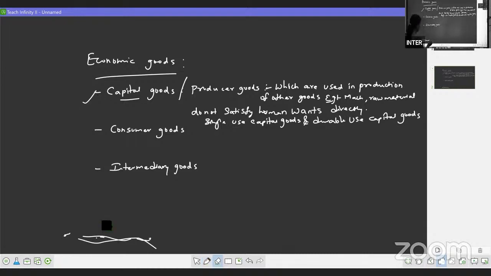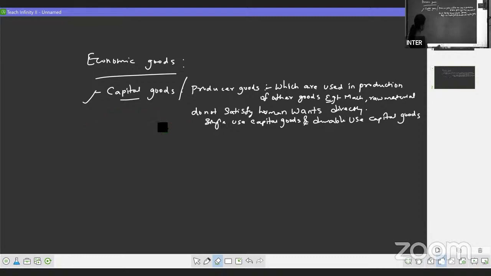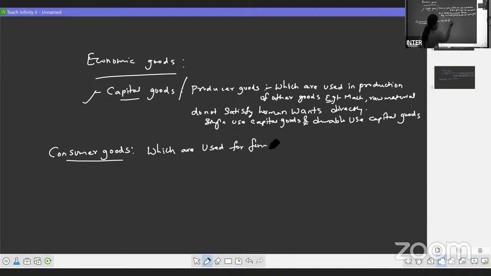Next we have consumer goods. Second, I'll just write this one. So next one we have consumer goods. What are consumer goods? As the name itself says, consumer goods are the goods which are used for final consumption.